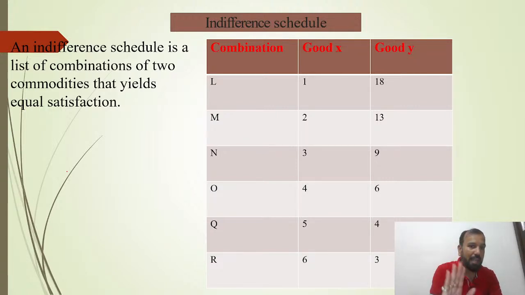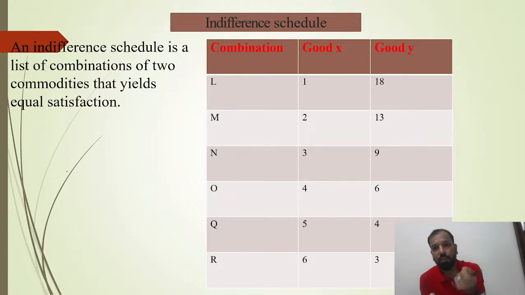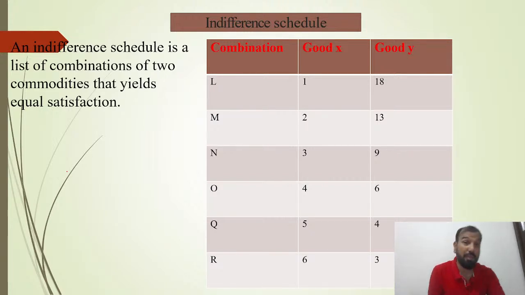The combinations L, M, N, O, P, Q, R, with goods X and goods Y. So what combination are you picking? Suppose goods X is quantity 1, goods Y is 18. In combination M, goods X is 2, but the quantity of goods Y has decreased. So in an indifference curve, you have to understand what maximum utility or satisfaction is given to you if you have these two combinations.